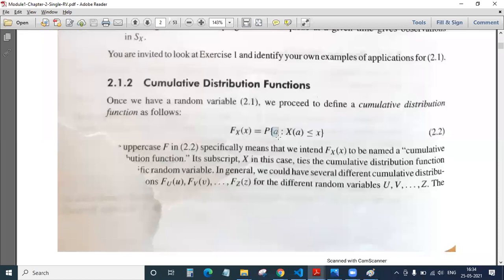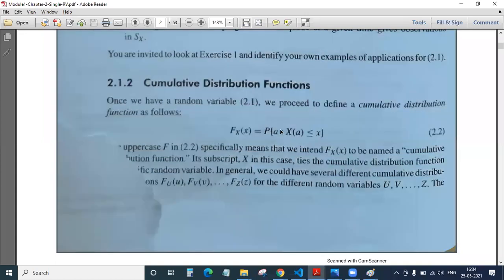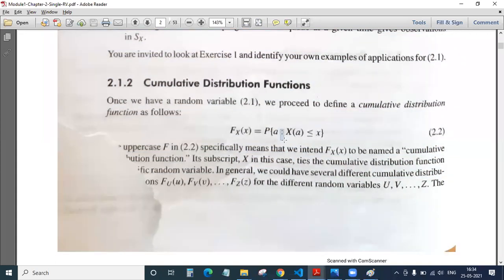Here it is an event A, and P is the probability of an event A conditioned on, the two colons tell us that, conditioned on, this X of A will occur in such a fashion that it should always be less than or equal to small x. That means whatever your X of A will be, it should be within this range. What is the range? The small x.